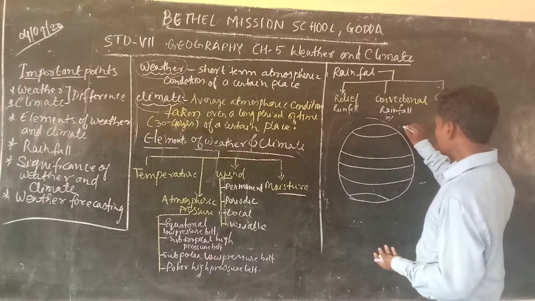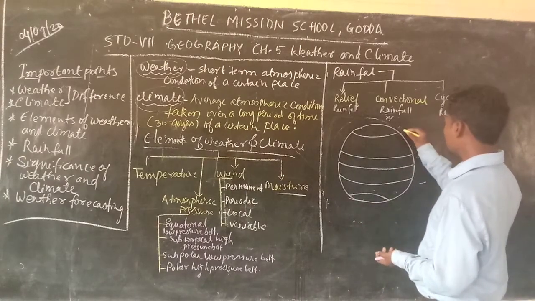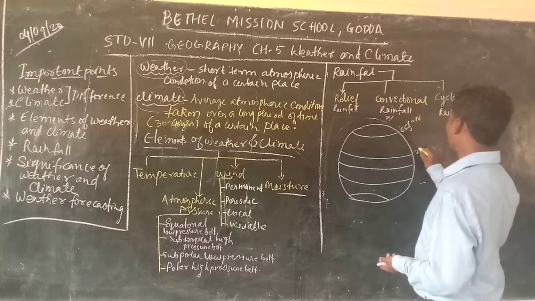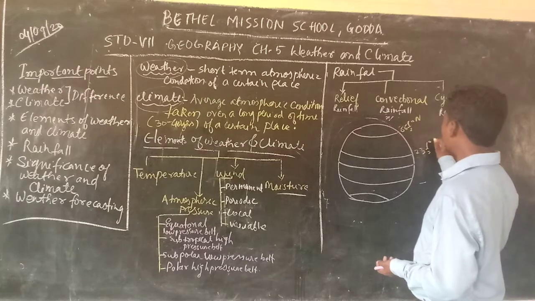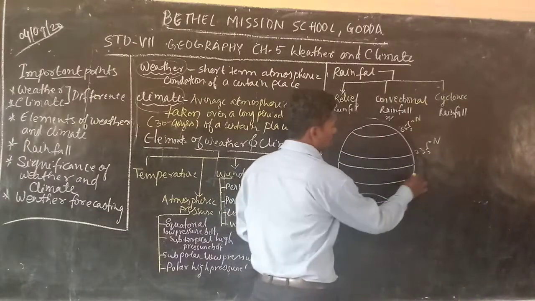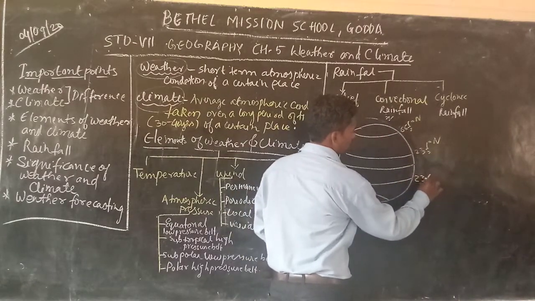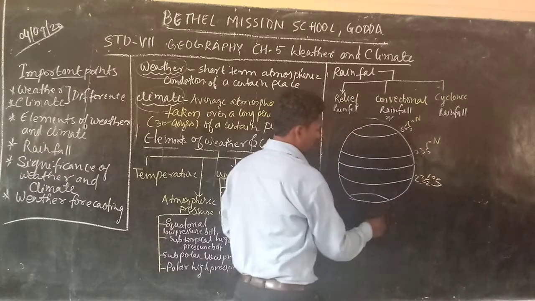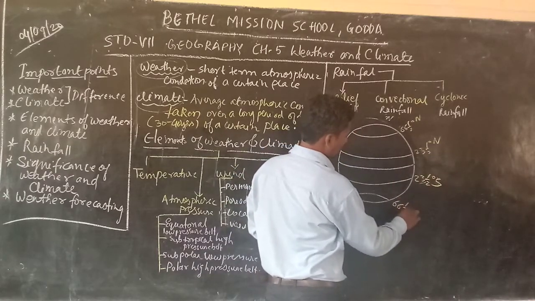So this is our what? 66.5 degree north, 23.5 degree north, 23.5 degree south, and here we have 66.5 degree south.